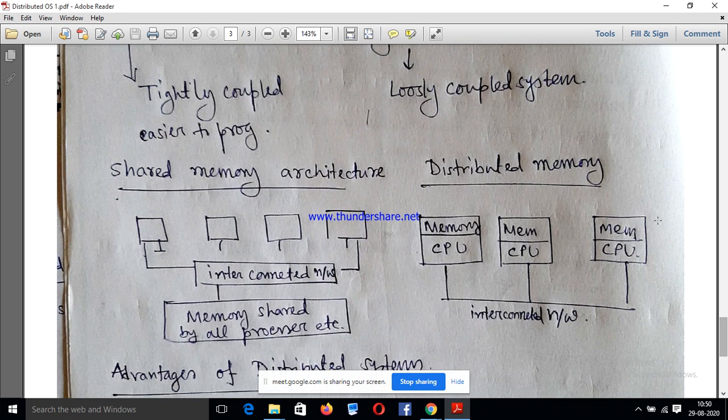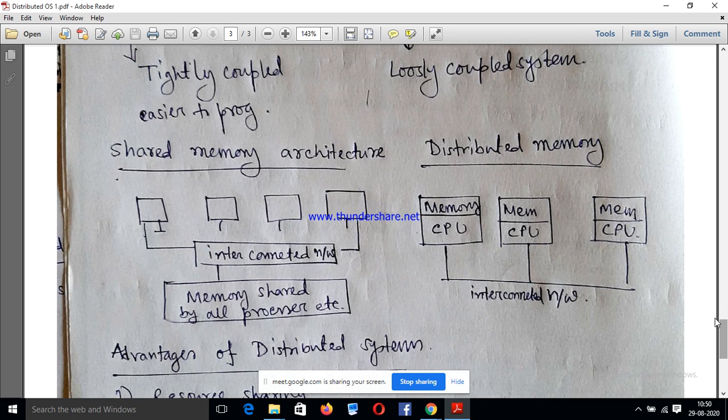Now you can see this is the architecture of distributed memory system. In distributed memory system, each and every node or each and every system is independent in nature, and each and every node has its own memory and its own processor.